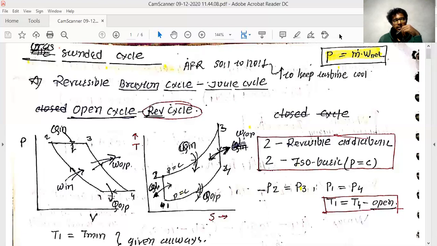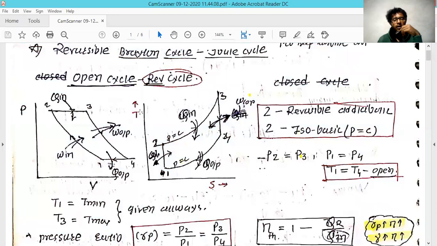So I'm going to explain the first type, the open cycle. In this open cycle, it is noted on the PV diagram. It goes from first to second, second to third, third to fourth, and fourth back to the first. The first and second positions are nothing but the compression process. In the first position, the air available in the atmosphere is taken into the compressor. So it is basically the inlet of your compressor, and after that it gets compressed in adiabatic condition.